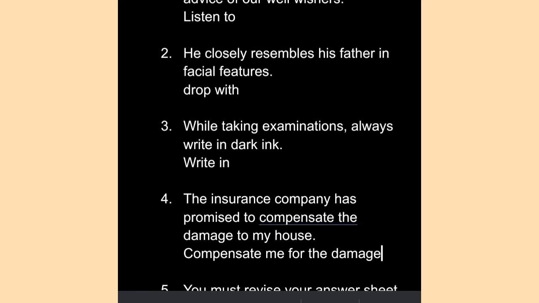How can somebody compensate the damage? Either it should be compensate me for the damage or compensate for the damage. Since here we have used the word my house, it will be replaced by the word me, and then instead of using to, we will use for. Compensate me for the damage.